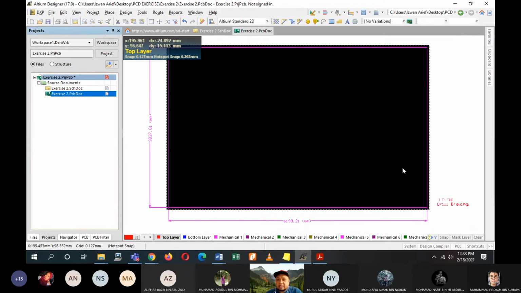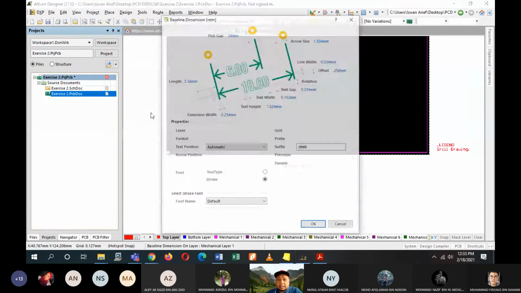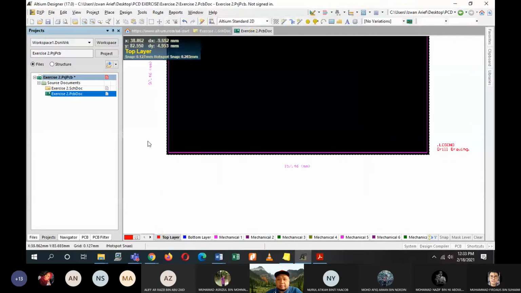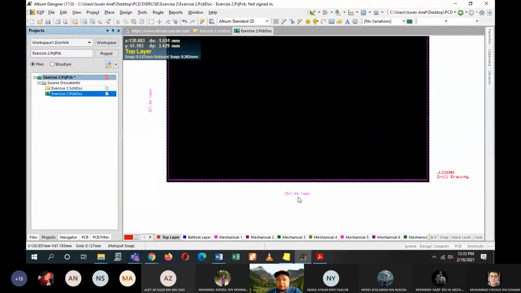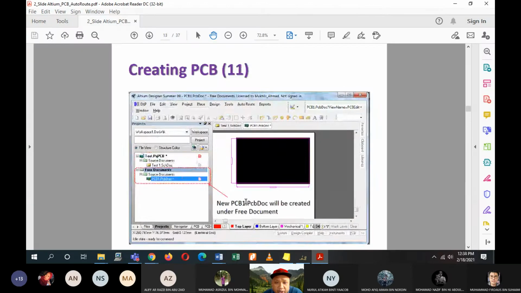This is the legend, the one I told you about, where you can tick or untick layers. This is the measurement, 157.46 and 67.46 millimeter. I said just now 160 by 100, so this is acceptable. It means the range of this purple line, we are taking the edge just now. Which one? This one, I'll show you.